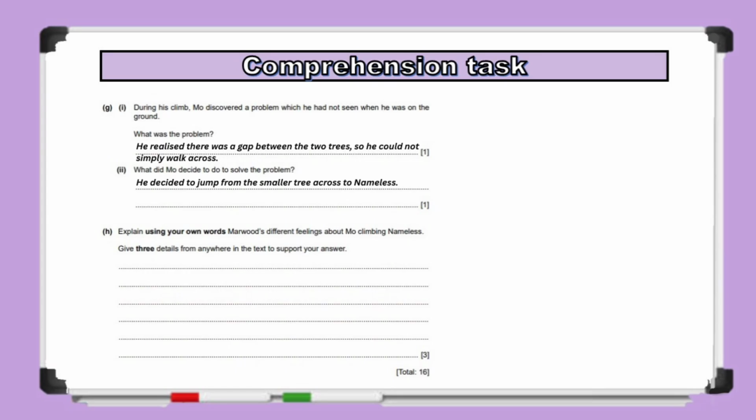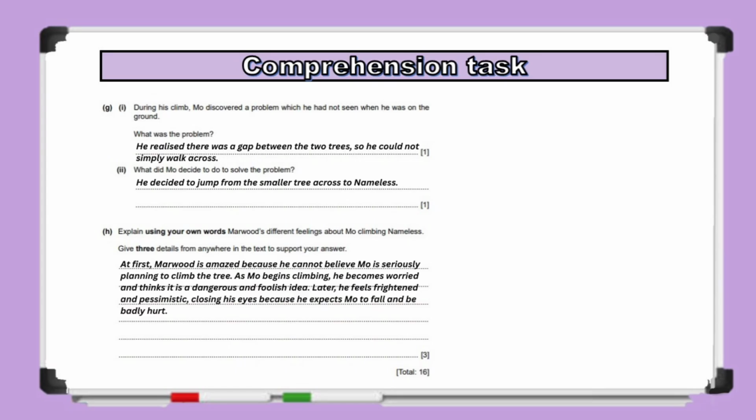Finally, the last part, H, asks, explain using your own words Marwood's different feelings about Mo climbing Nameless. Give 3 details from anywhere in the text to support your answer. Since this question is worth 3 marks, you need to explain how Marwood's feelings change throughout the passage. Don't simply list emotions. Explain each feeling and support it with evidence from the text.